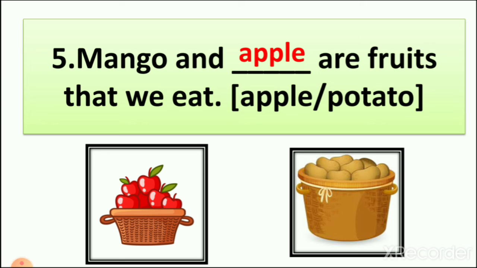So from this picture, which is an apple? Yes, the first one, and the second one is potato, which is a stem of the plant, not a fruit of the plant and not a leaf of the plant. It is considered a stem. So from fruits and vegetables, apple is a fruit, while potato we use as a vegetable.